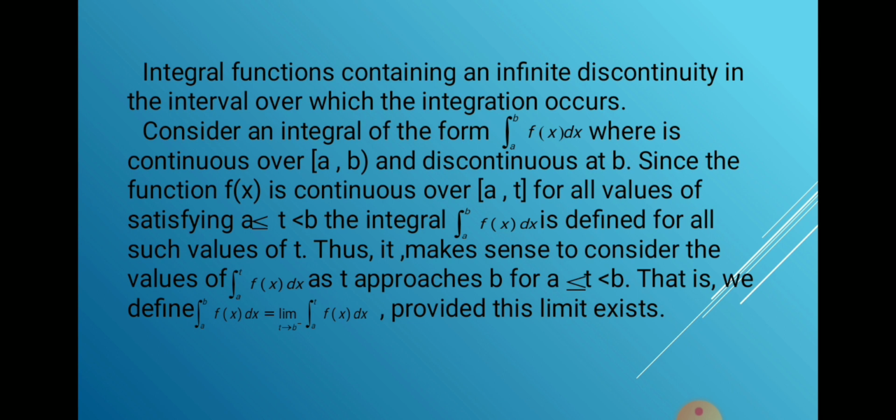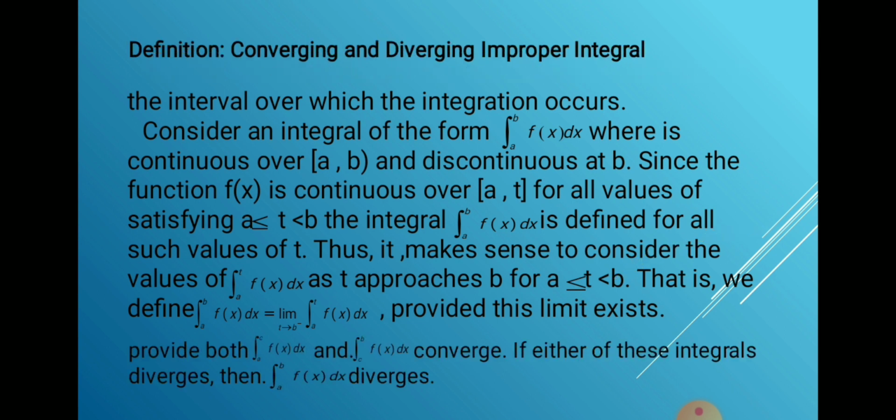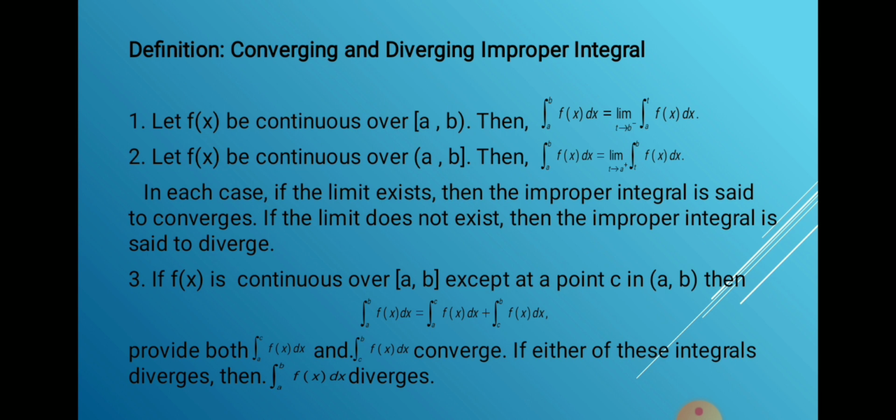That is, we define the integration from a to b of f of x dx as equal to the limit as t approaches b from the left of the integration from a to t of f of x dx, provided this limit exists. So here's the definition of converging and diverging improper integrals.